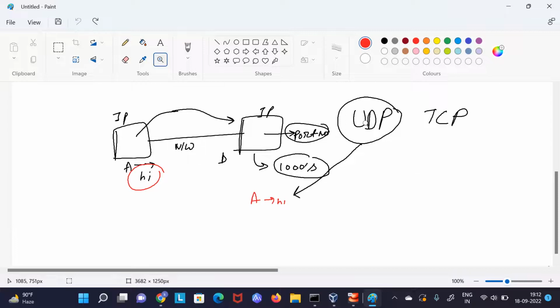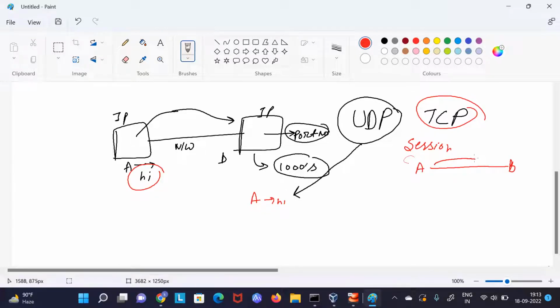What happens is, if you know about sessions, basically in TCP we do a handshaking. Handshaking means when we communicate, we send some data and they say, I have received this. Now they have shaken hands, like, yeah, we are connected. We can talk together now. Till the time we don't close the program, we can talk together. Now a session is being made here. Now, whatever further communication they want, they can do.